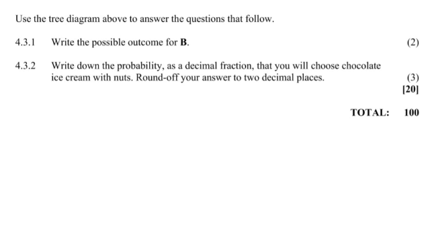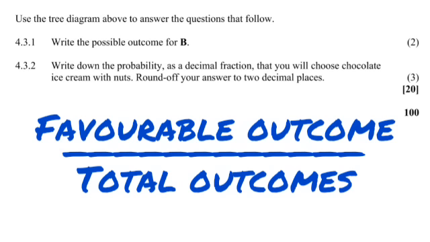4.3.2 says write down the probability as a decimal fraction that you would choose chocolate ice cream with nuts. Round off your answers to 2 decimal places. So we know that our formula for a probability, if you are not familiar with it, is the favorable outcome, meaning the outcome that I'm looking for, how many options of this outcome there are, over the total outcomes, which we just determined is 6. All of the outcomes together are 6.